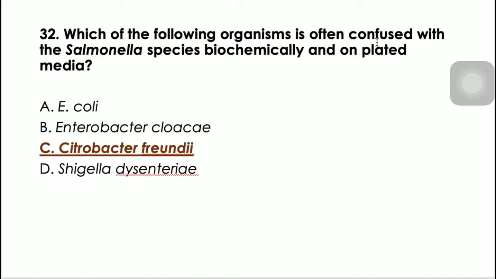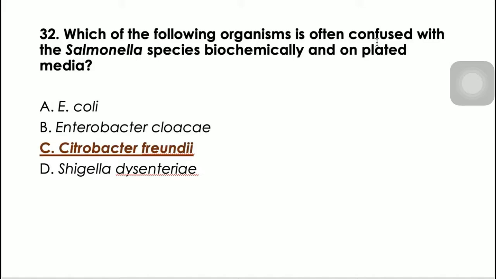Okay, so in this case, how to differentiate them? We have based on lysine decarboxylation, because Salmonella nga po is lysine decarboxylase positive, while Citrobacter is lysine decarboxylase negative. Again, Salmonella, lysine decarboxylase positive. Citrobacter, lysine decarboxylase negative.